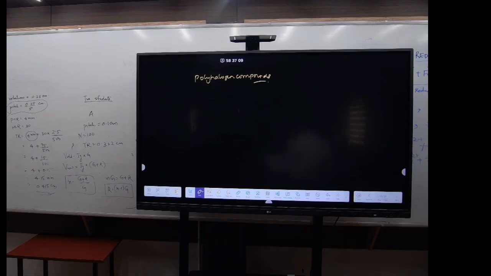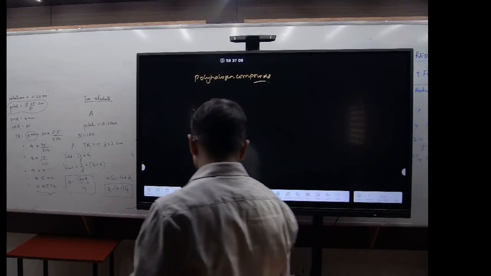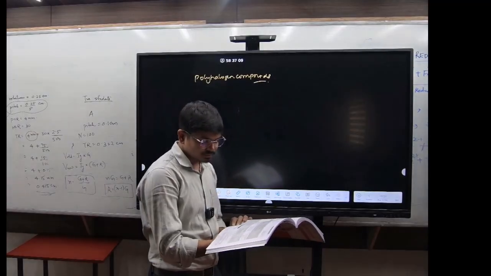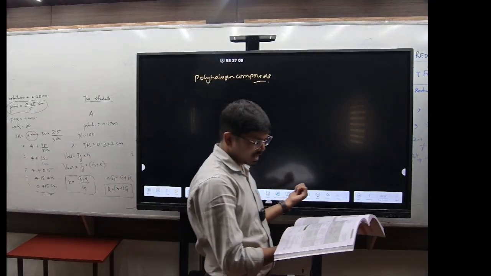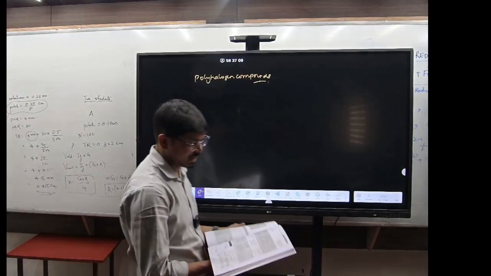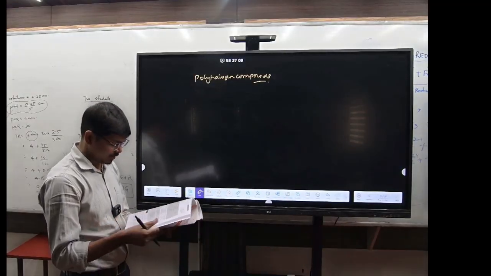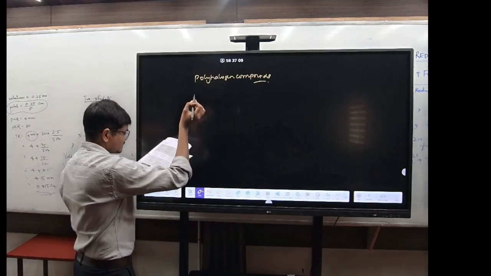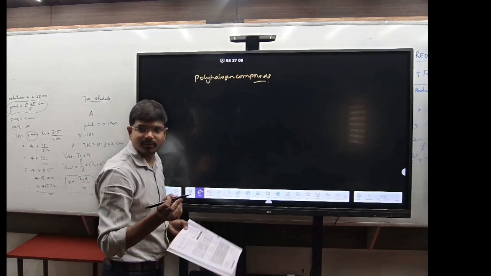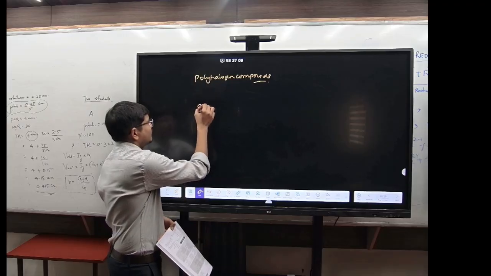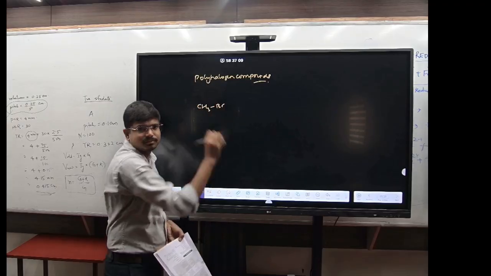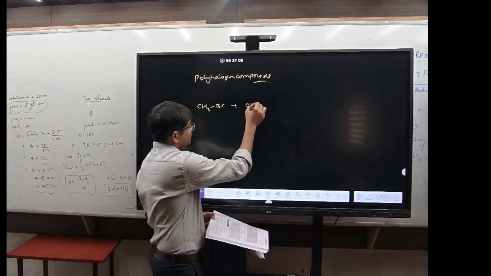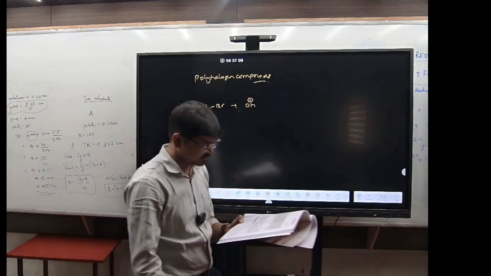Now coming to the questions. Let's do the whole question set. Start. See here. Question number 2. Reaction of methyl bromide with aqueous sodium hydroxide involves what? See here, you have the methyl bromide, and you are reacting it with OH minus, sodium hydroxide.